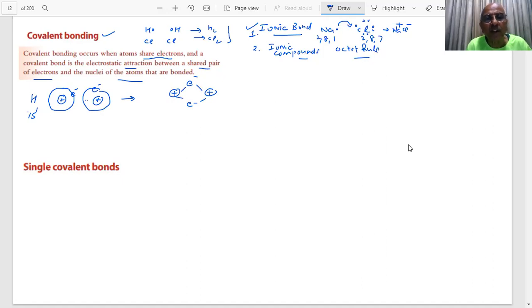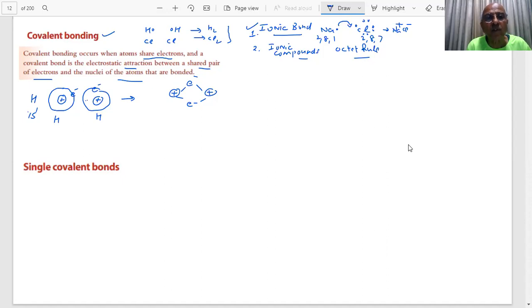Now these two electrons: this electron is under the influence of one nucleus, and this electron is under the influence of another nucleus. This is my hydrogen atom 1, and this is my hydrogen atom 2. Now here, what has happened? These two electrons are being attracted by two nuclei, two positive centers. Is it right or wrong? Tell me.